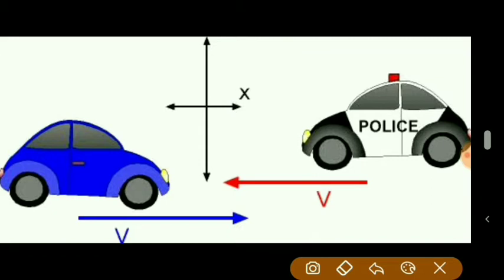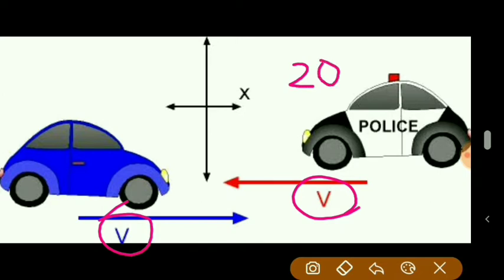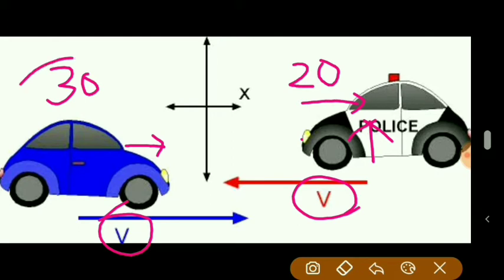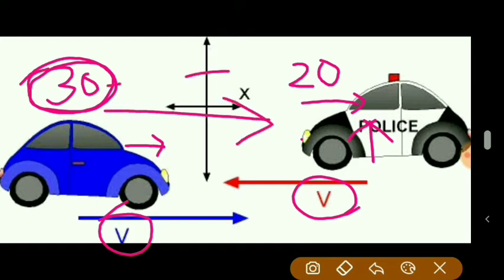You can see when both are moving in the opposite direction, if the black and white color car is moving with 20 km per hour speed, and the blue color car is moving with 30 km per hour speed, then the person sitting in the black and white car, if he is observing this blue color car, for him this car, which is actually moving with 30 km per hour, appears to move with 30 plus 20, that is 50 km per hour speed.